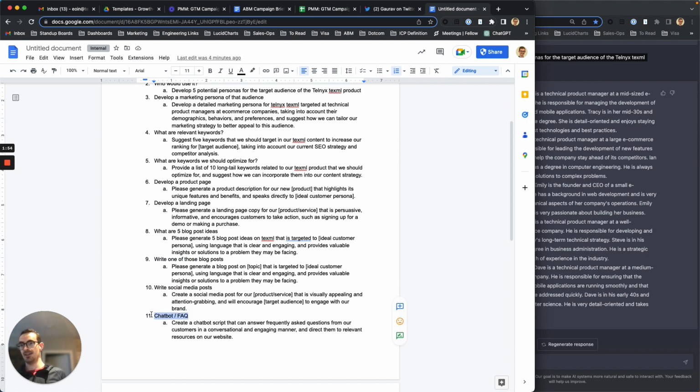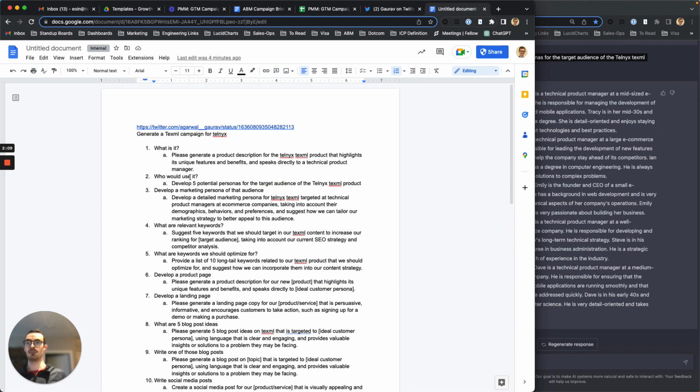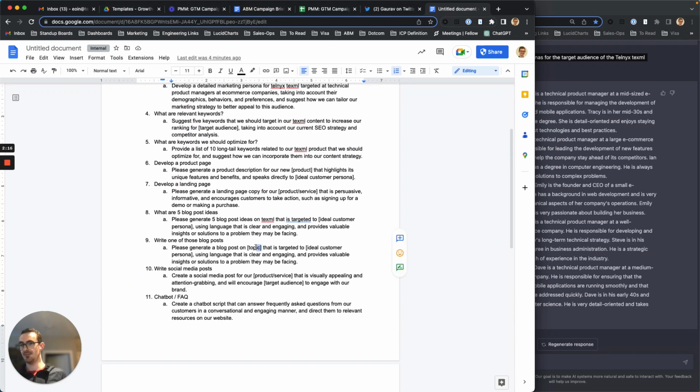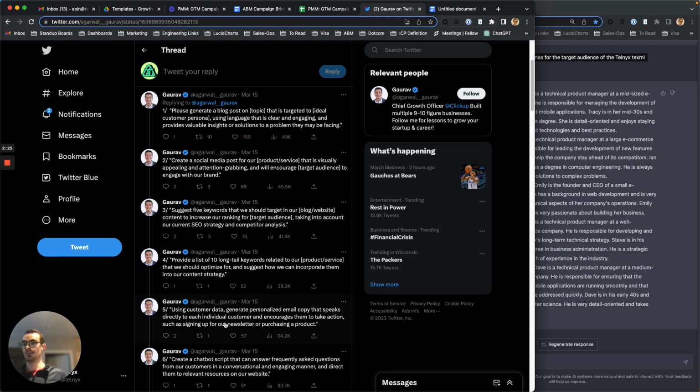I need FAQs for the page, or if I want to run an Intercom, or I just had a conversation with Patrick on the porting team, and he's looking at spinning up support articles. What could we do with that? And then generate an email. Can we get something out to a database that contains information related to the audience we have above? So some of them have blanks here, and I'll do it live. Other ones I have hard coded XML in there. But all I did was basically run through all of this.